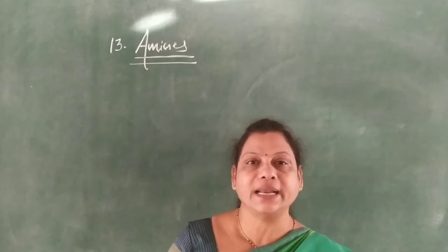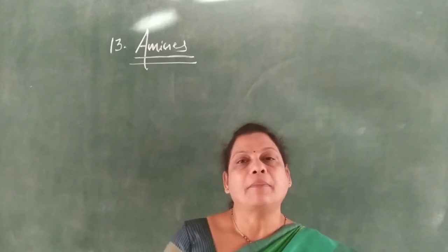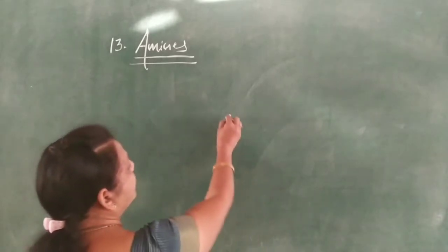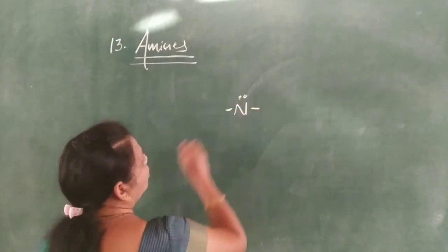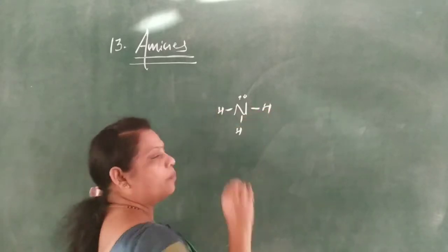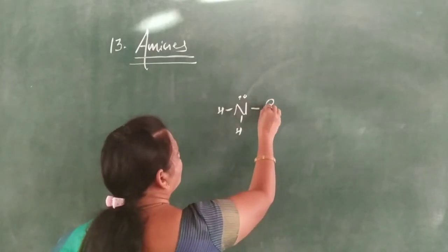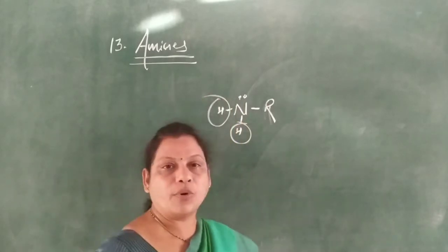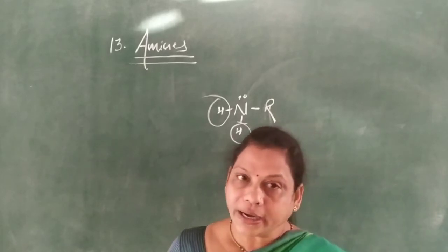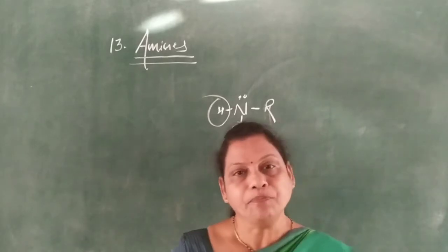Amines are the nitrogen containing compounds having the basic character. Even though, amines are derivatives of ammonia. You know ammonia? Ammonia, that is NH3. This is the lone pair of electrons on nitrogen, and this is the structure of ammonia. Now, in the derivative of ammonia, one or more hydrogen atoms from ammonia get replaced by alkyl or aryl groups, again similar alkyl or different alkyl groups, similar aryl or different aryl groups. So they are called the amines.